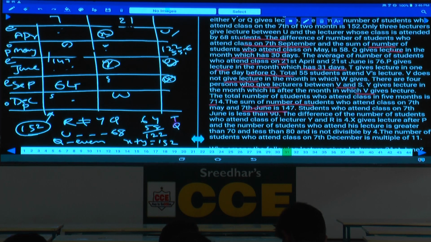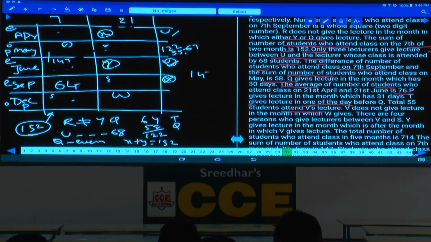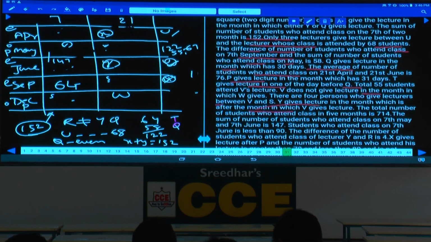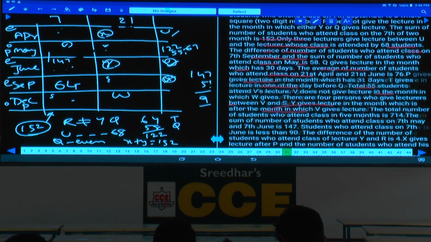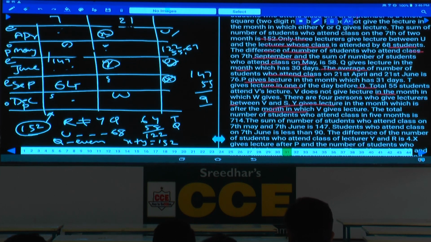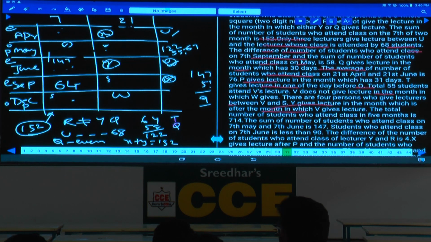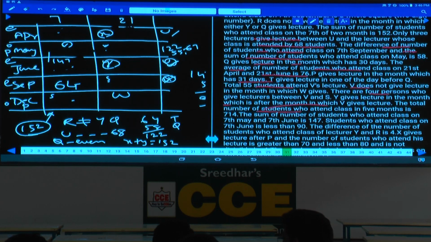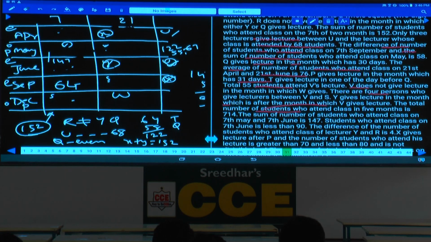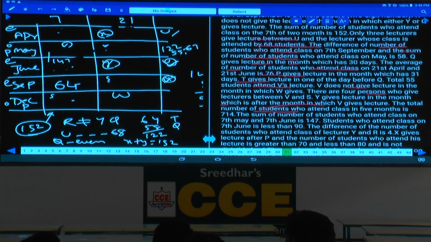Now out of this, it can be that one will be 55 and another will be 67. Now if you take this as 55, 147 minus 55: 7 minus 5 is 2, 14 minus 5 is 9, so 92. Hence June 7th is 92, then May 7th will be 55. Or if it is not 55, then it will be 67. 147 minus 67 is 80. So 2 possibilities.